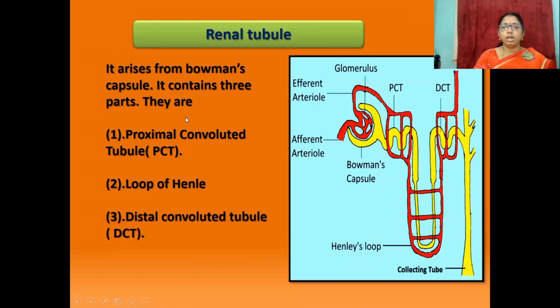It contains three parts. They are proximal convoluted tubule, second one is loop of Henle, third one is distal convoluted tubule.